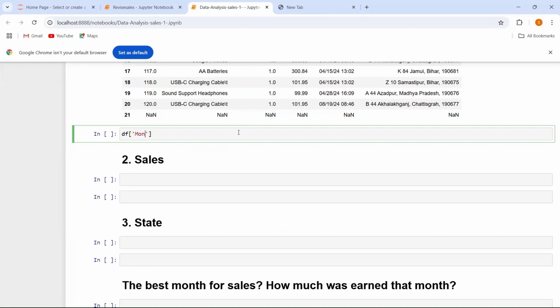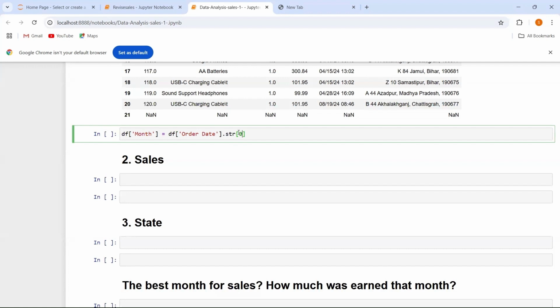I am going to add this column in my data frame, that is the df. So let's say from where I want to access the month details. I want to access the month detail from the order date column. What is the name of my column? The name of my column is order date. Now I am going to take it as a string, and now I am